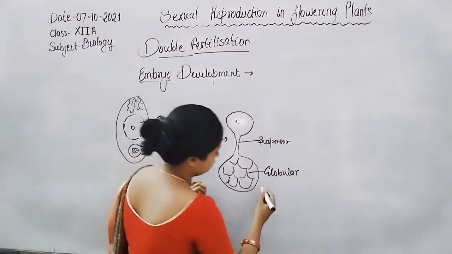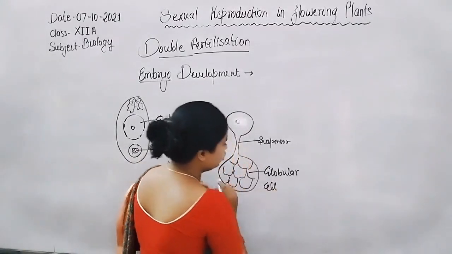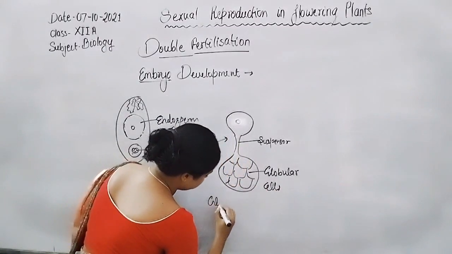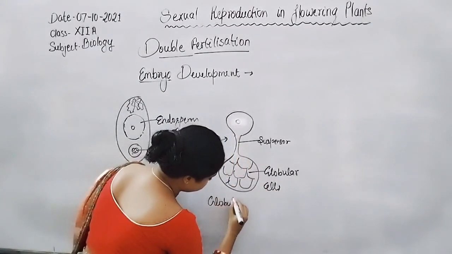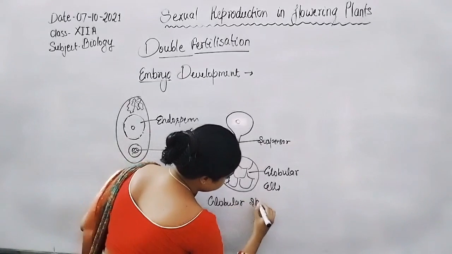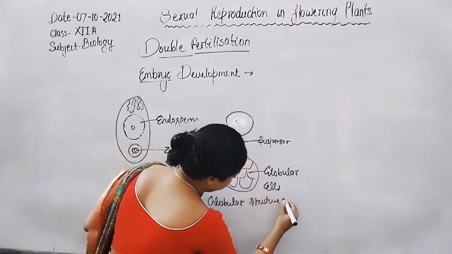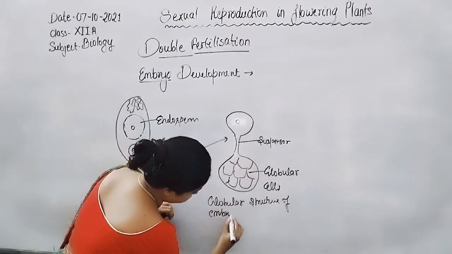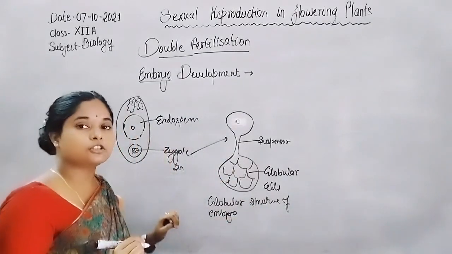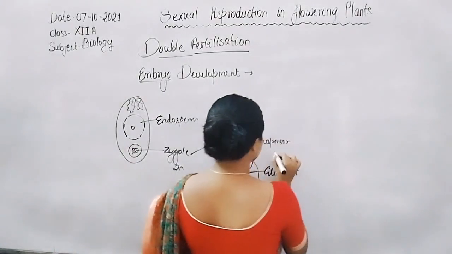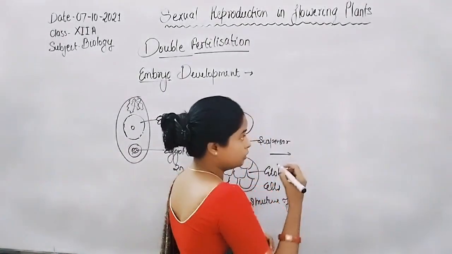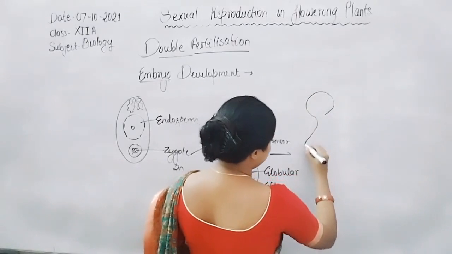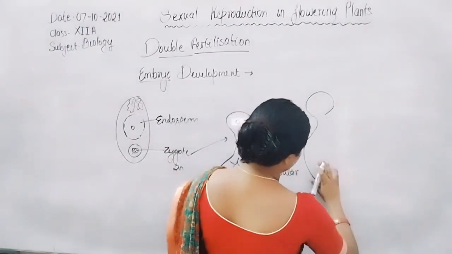Globular structure of embryo. The globular structure of embryo is converted into the heart-shaped embryo.